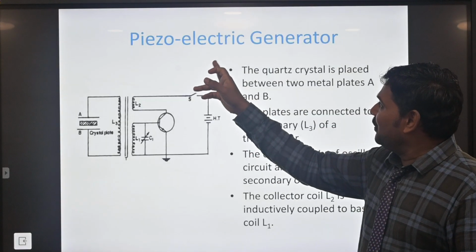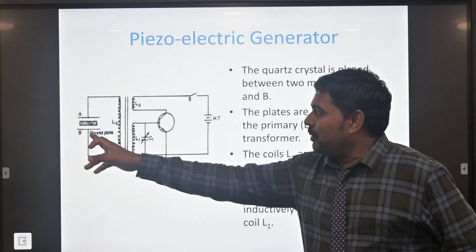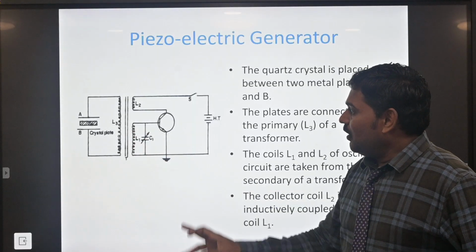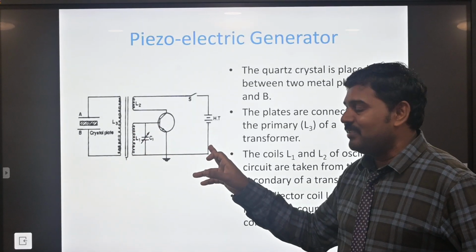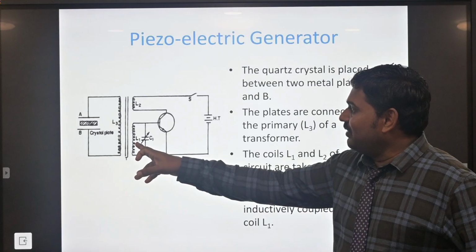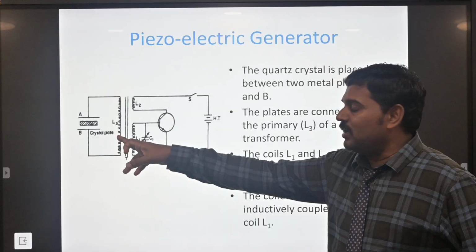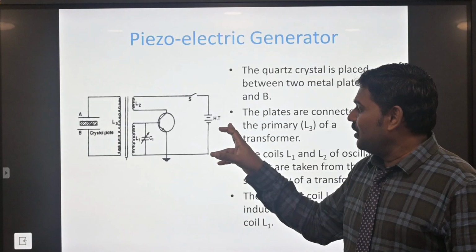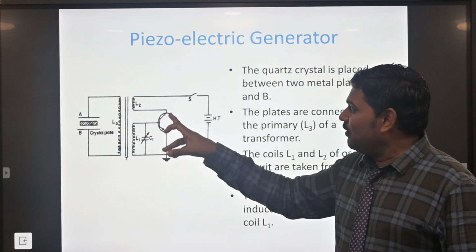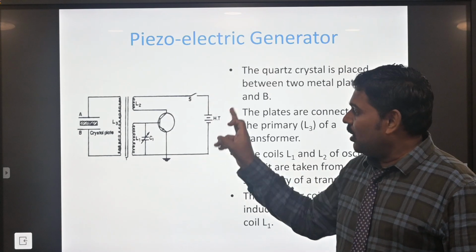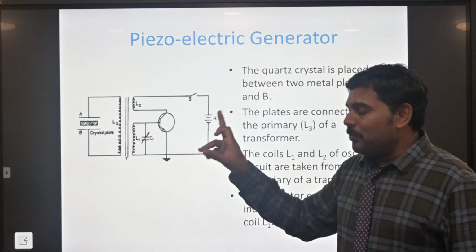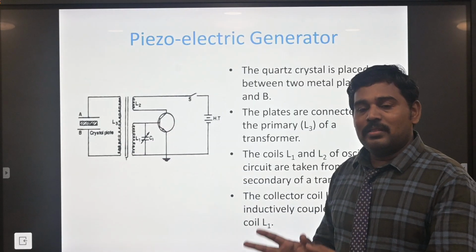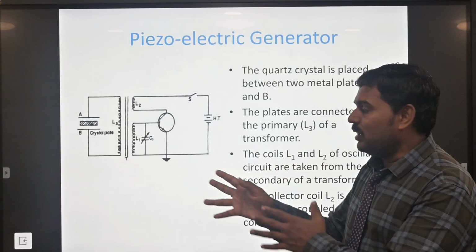The experimental method: the piezoelectric generator, with plates called A and B and the quartz crystal placed between the A and B plates. There is a primary circuit and a secondary circuit. The primary circuit has coils L1 and L2, and L3 is the transformer coil, connected to the battery. One end of the transformer is connected to the primary coil L2, the other to L1. A parallel plate capacitor is connected to the primary circuit, and the primary and secondary circuits are linked through the transformer.